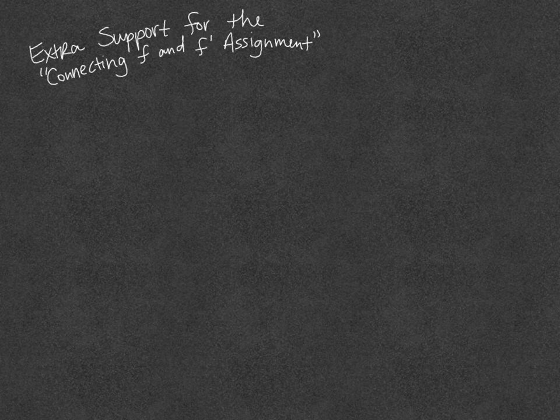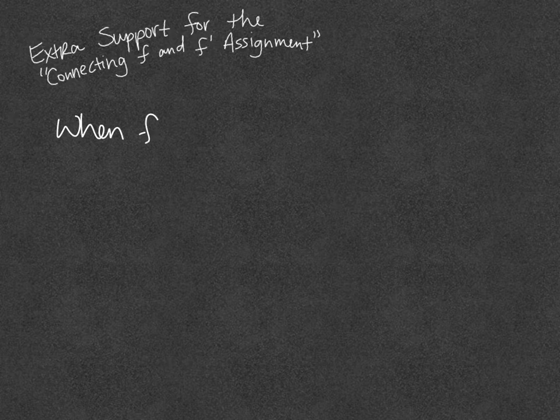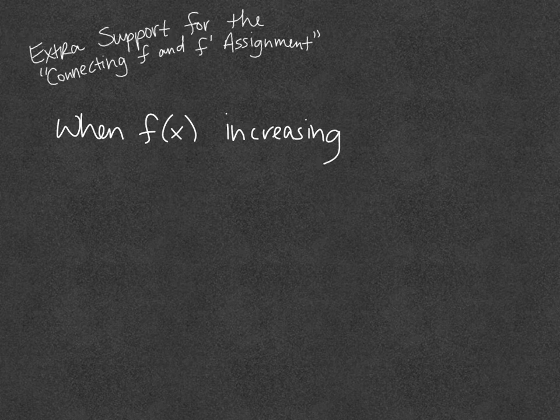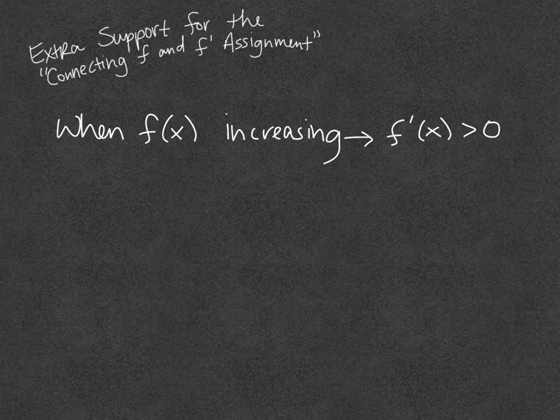The main thing that students missed on this assignment is in number 3. Not necessarily just an idea for number 3, but the main idea is that when your original function f is increasing, that means that your derivative is positive. And in math, we denote being positive as greater than 0, right? 0 is the great divide between the positive and negative world. Increasing, we'll talk about what that means, but basically the derivative is the slope of your tangent lines. It's your slope. So if you're going up, that means your slope, your derivative, is positive.